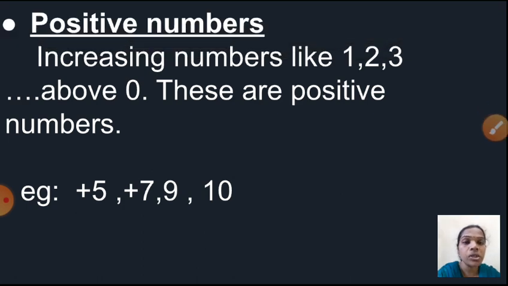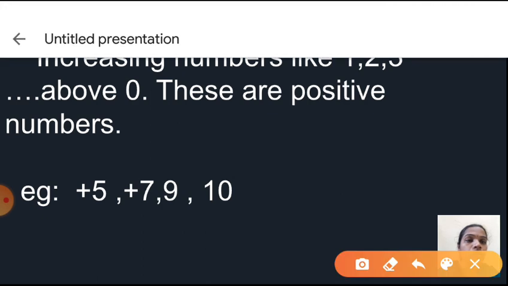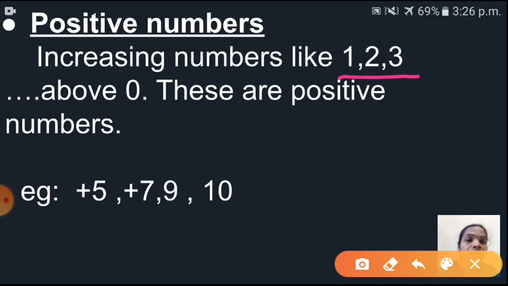Positive numbers means, children, I hope you might have seen the number line, isn't it? On that number line, after the 0, which numbers are there? Yes, after the 0 we write 1, 2, 3. So those numbers are called what? Positive numbers. They are increasing numbers like 1, 2, 3, above 0. These are called positive numbers.